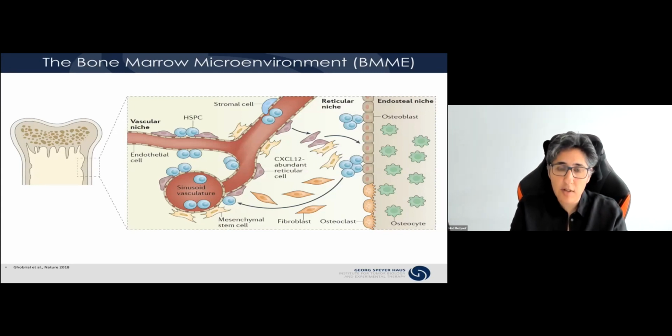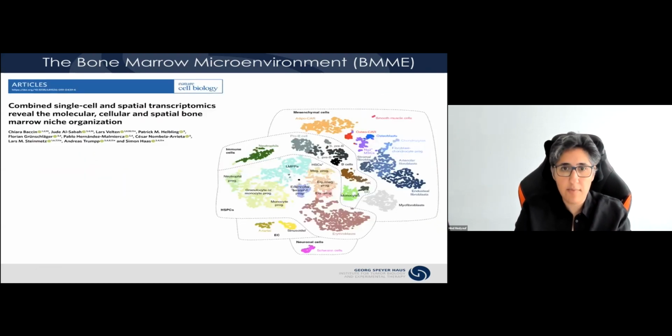Now, because of their essential function, in the past decade tremendous efforts have been put together to better understand the composition of the bone marrow niche, but also its potential relevance in the development and progression of hematological malignancies, including, of course, MDS. This has obviously largely benefited from novel technologies, those being CyTOF or multispectral flow cytometry, and single-cell RNA sequencing, that have further unraveled the complexity of the various cellular components within the bone marrow niche.